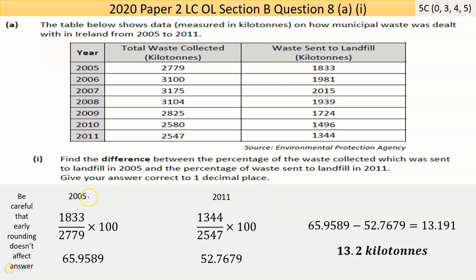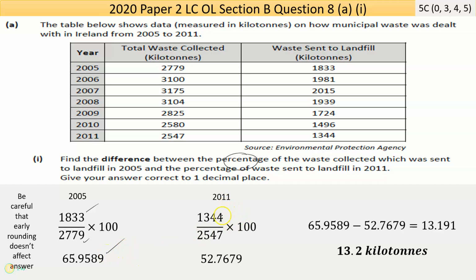So that's my figures for 2005. Now they want the waste sent to landfill as a percentage of the total waste collected. So that's the 1833, the landfill, over the total of 2799. Now they want a percentage, so whatever you get here, if you multiply it by 100, you get the percentage. I put that into my calculator and got 65.9589. I'm going to leave it at 4 decimal places. I don't want to round too early.